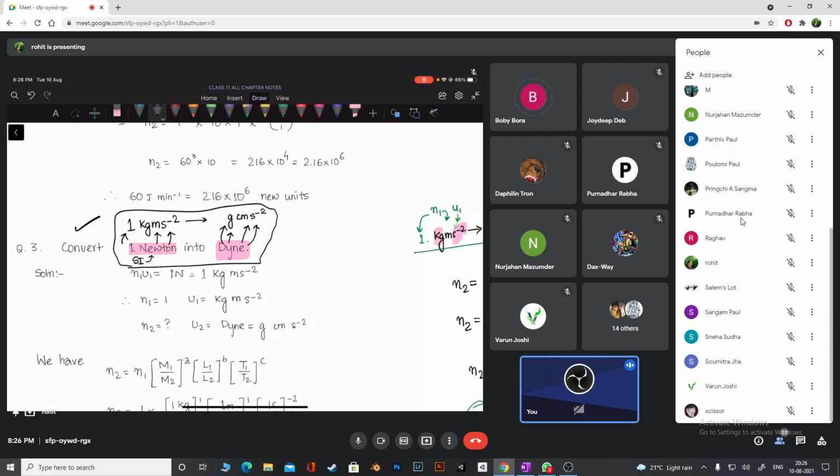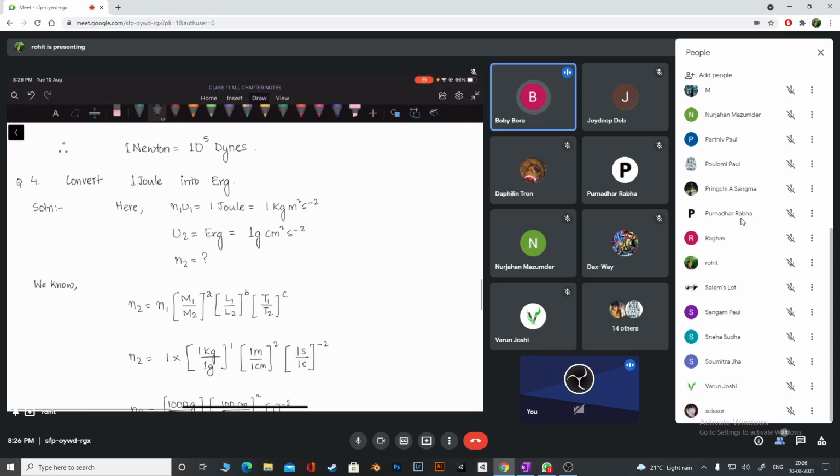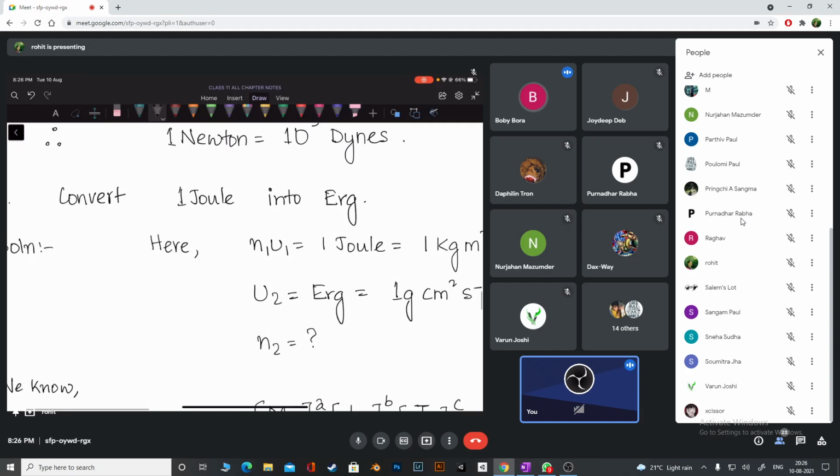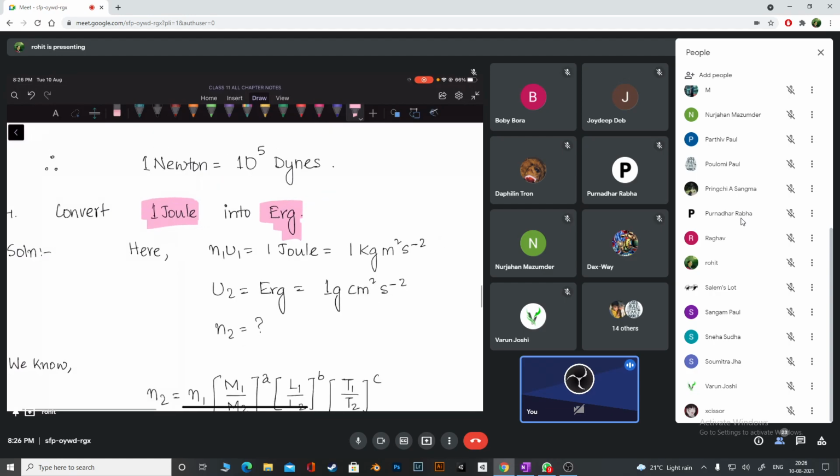Let's practice one more. Okay, I'll show you. That is not difficult. 1 joule and ergs. Okay, so I have to tell you what is joule, and then I have to tell you what is erg. Then I will try to convert. Okay, we'll do for 1. Later you can practice for some other numbers. Okay, so let's do that. See, 1 joule and erg. Okay, so let me write it down.